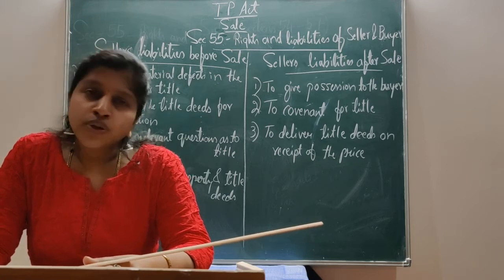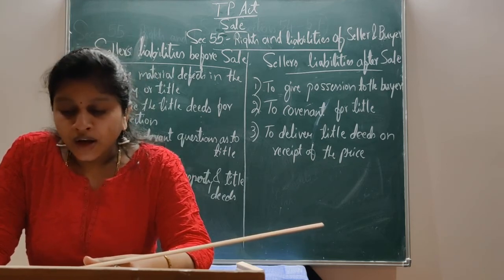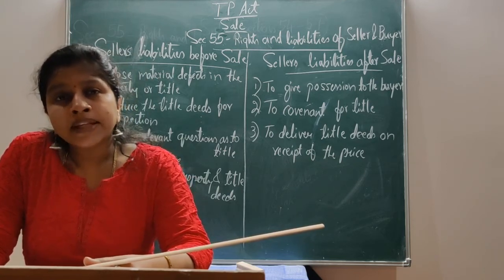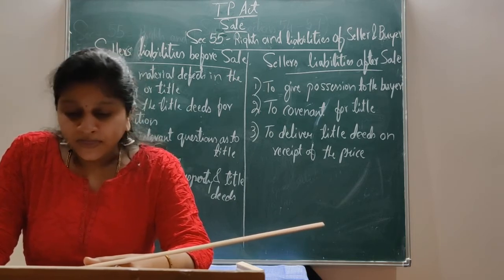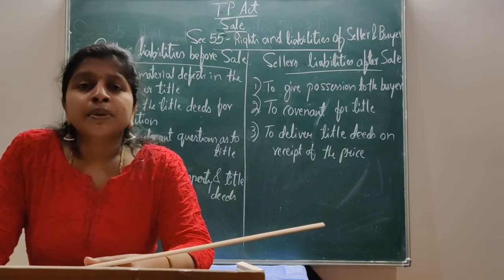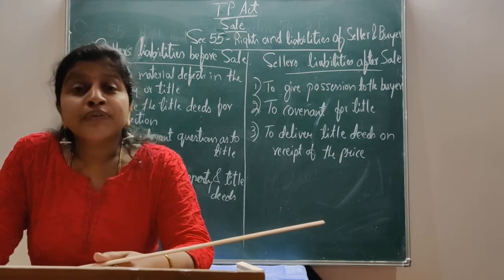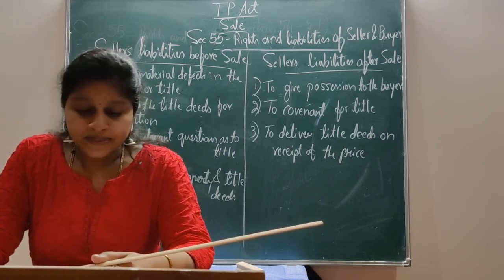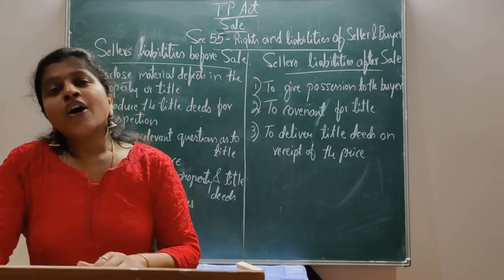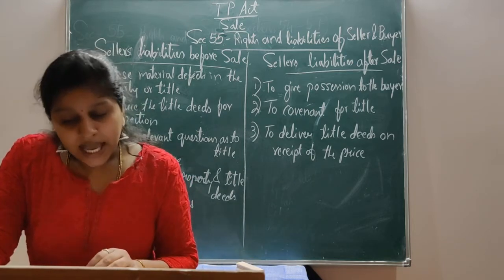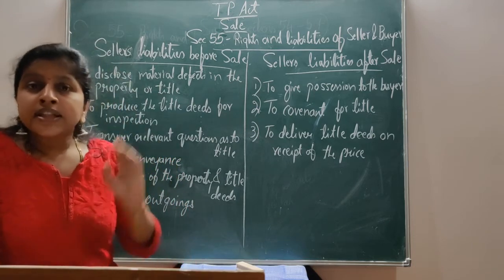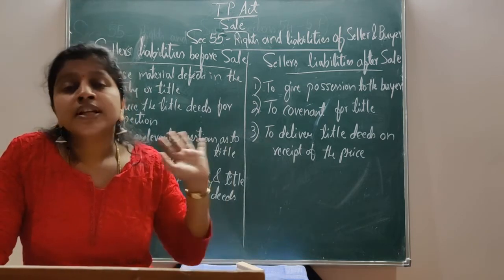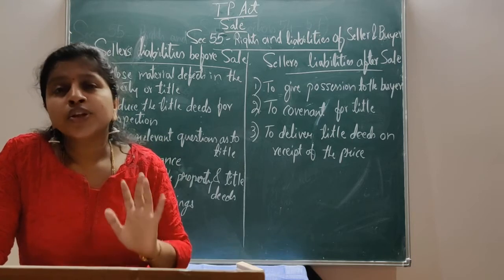That is, outgoings of a property or government dues or public charges such as revenue, tax, rents, etc. due on the property are to be paid by the seller before the sale has been completed. Before sale, all the public charges, taxes, and dues on the property must be paid by the seller himself before the sale takes place. It is a duty of the seller.